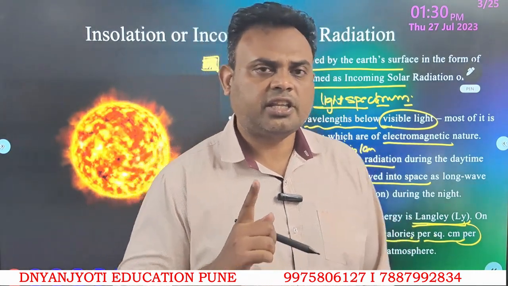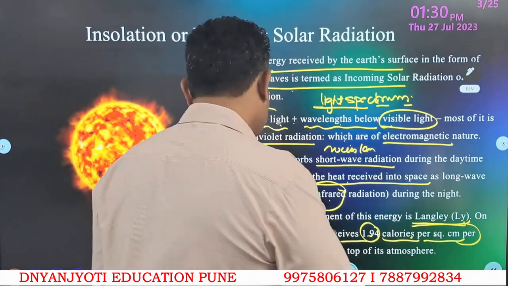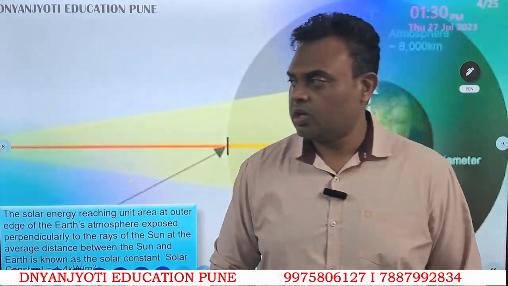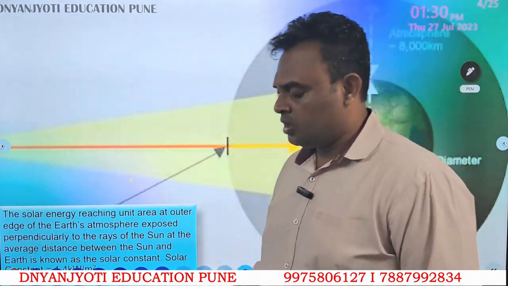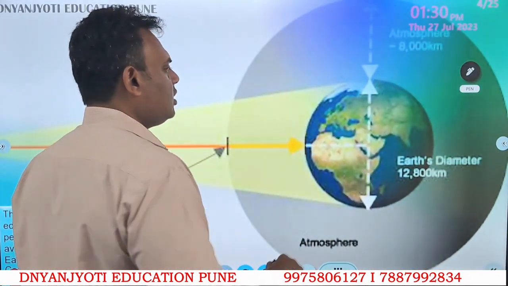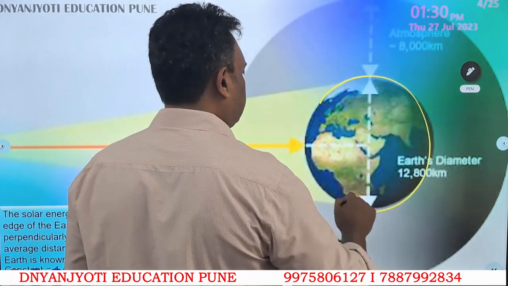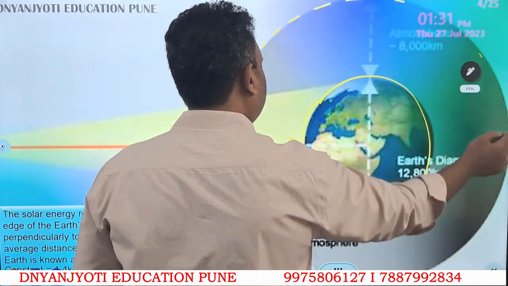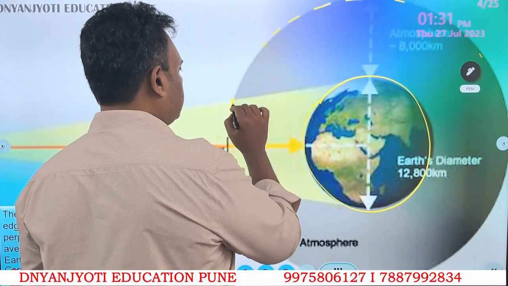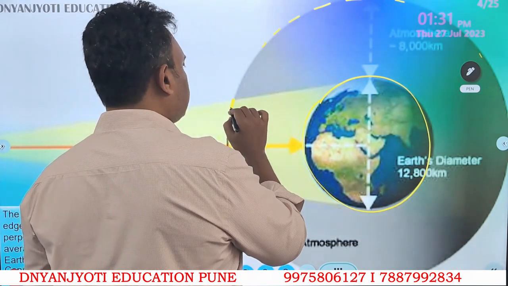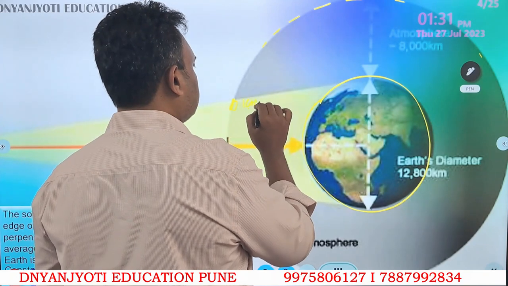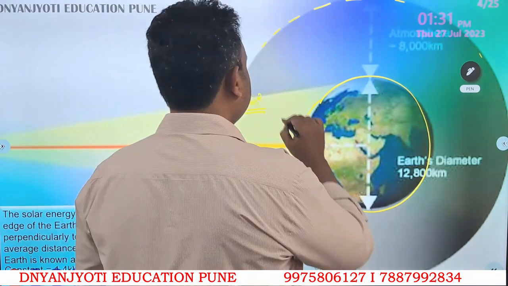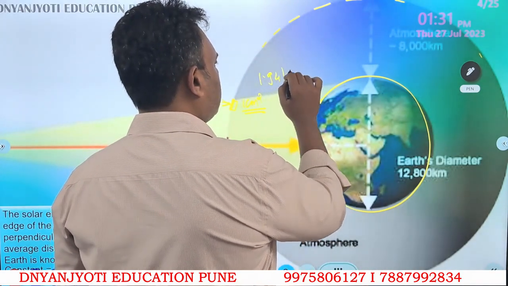Further, there is one more unit which is approximately the same as this, called solar constant. Now what is solar constant? To understand this, we need to get into this figure. Suppose this is earth, and the envelope of gas around this earth is called the atmosphere. On the top of the atmosphere, if I take an area of 1 centimeter square, how much energy do we get? It will be 1.94 Langley, as we have already seen.